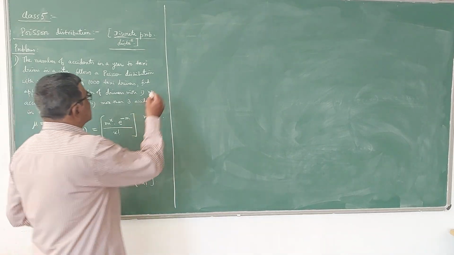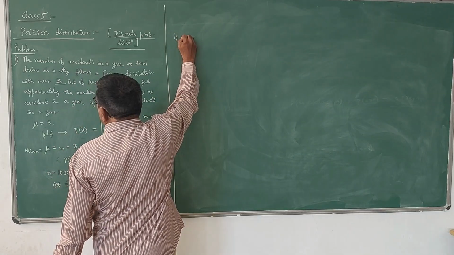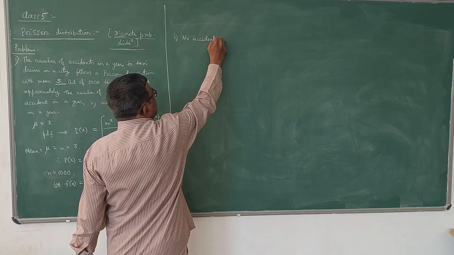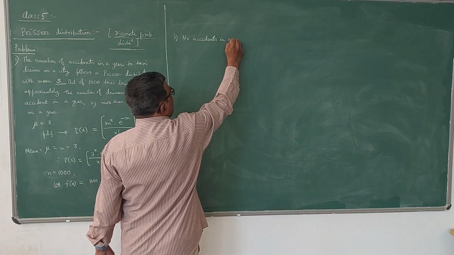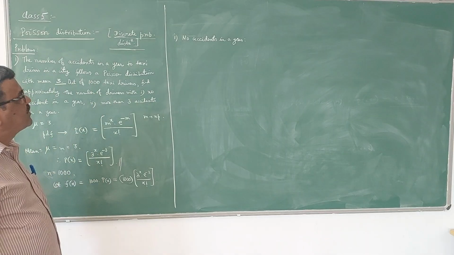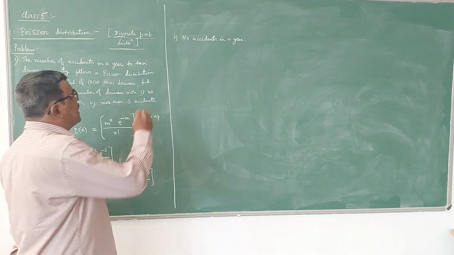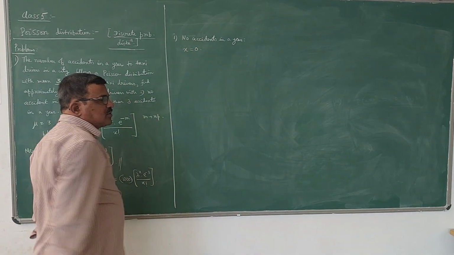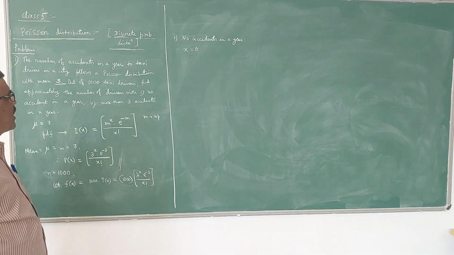So first thing is, he has asked for no accidents in a year. How many drivers, the approximate number of drivers which don't have any accidents in a year. So for that I have to put x is equal to 0. Please note that x is equal to 0 I have to take.